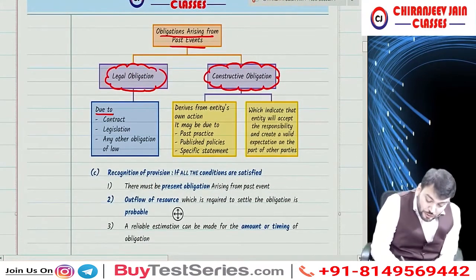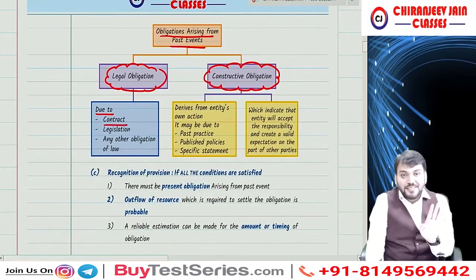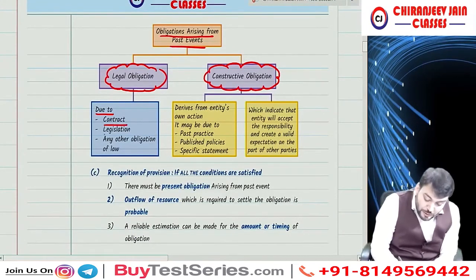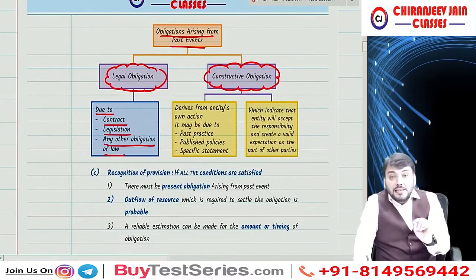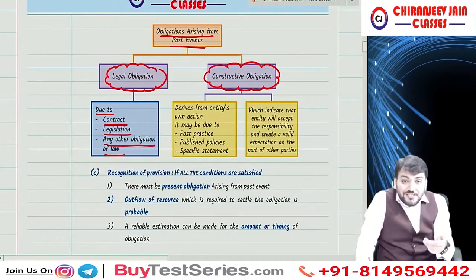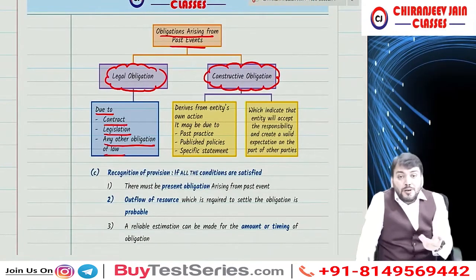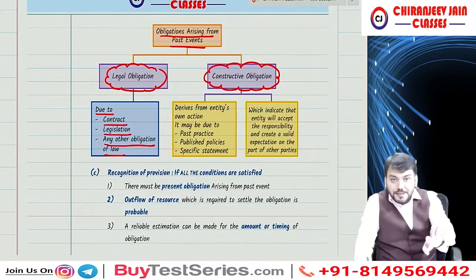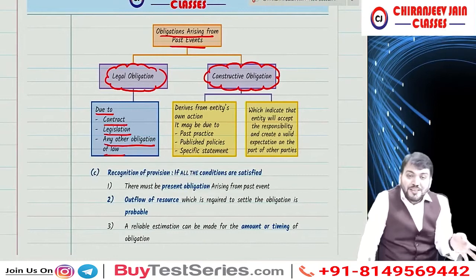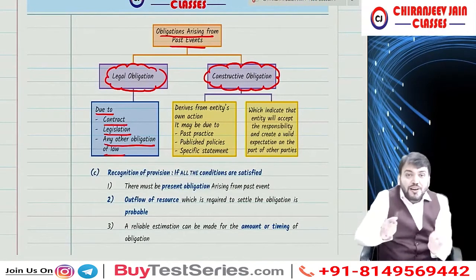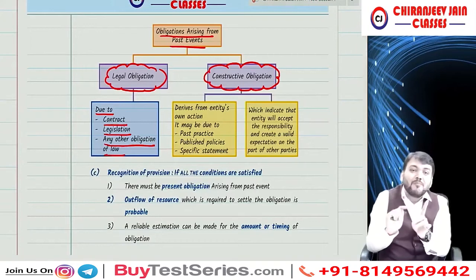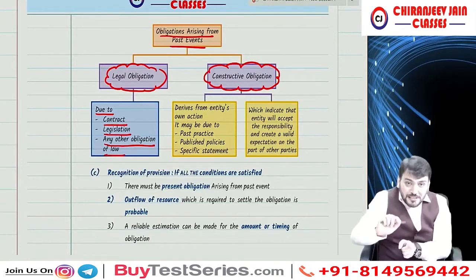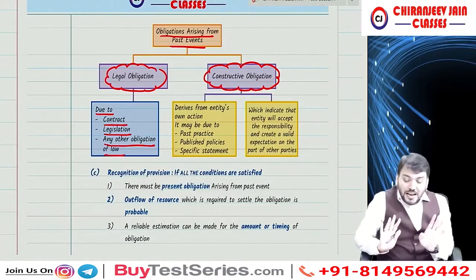Any obligation which is due to any contract, any contractual obligation, or which is due to any legislation, or which is due to any other obligation of law. For example, under the GST Act, we may have an obligation to pay GST to the government after recovering from the customer. There is no contract between vendor and government, so there is no contractual obligation, but there is a legislative obligation. Means any obligation which arises due to law. Understood what I am saying?